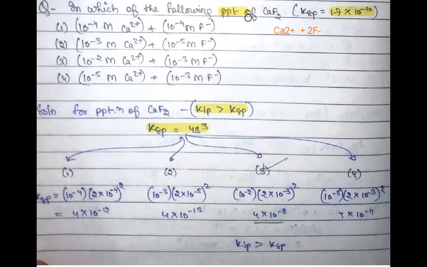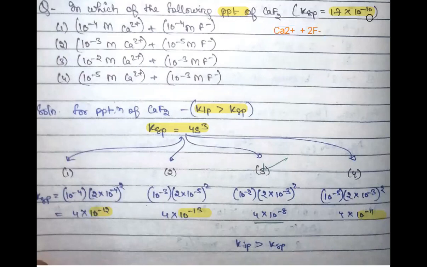So in order to get precipitate, your KIP should be higher than that of KSP, right? This is 10 to the power minus 10. This is 10 to the power minus 12, 10 to the power minus 13, 10 to the power minus 11. All three of them are lesser than that of KSP value, right?